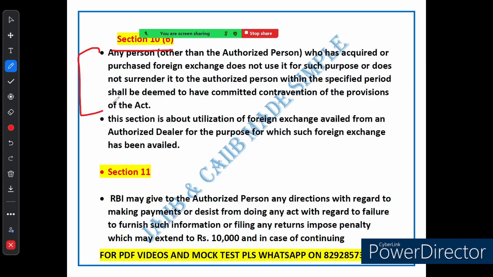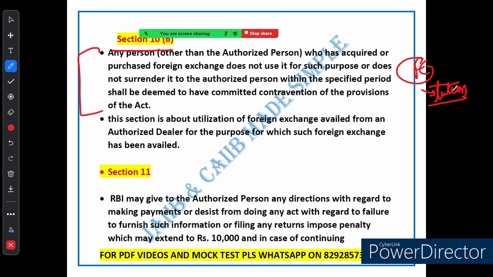It is simply saying that once you have gone through the process of getting foreign exchange, you must use it for exactly the purpose you got it for. Let me give you an example to make it more clear. Let's say you got some foreign currency to pay for your child's tuition abroad. But if you end up using that money for something else, or if you don't use it and don't return it, then you could be in trouble. So it's really important to use foreign exchange exactly as intended. That's the point about Section 10, subsection 6.